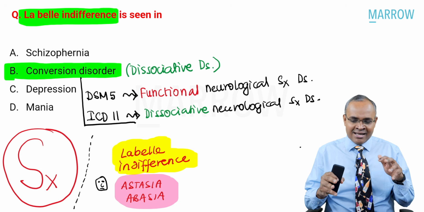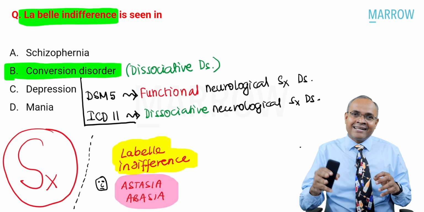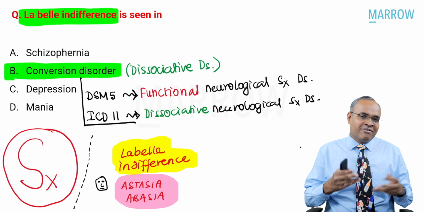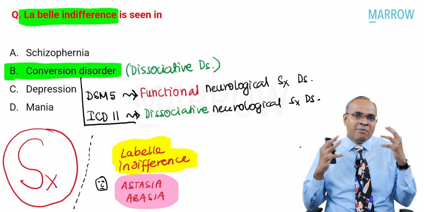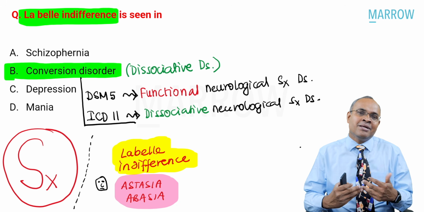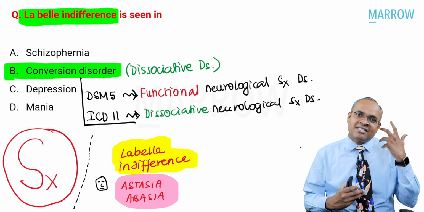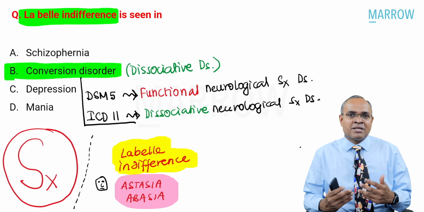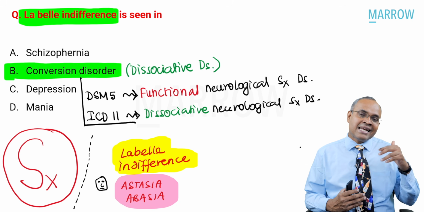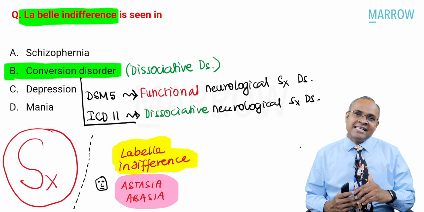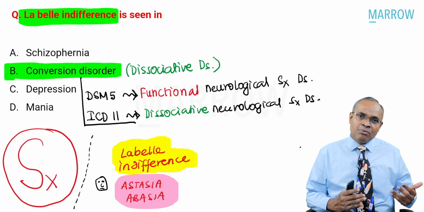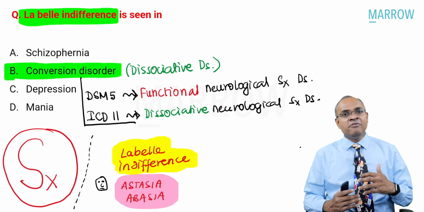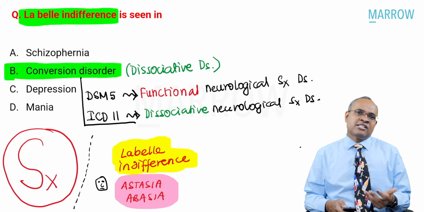They're very wobbly, or they walk on one leg, or hop, or they walk sideways. They have very bizarre gait presentations, and they come in the background of social and psychological stressors. Now, that is how conversion disorder patients can present. Don't forget these two words. La belle indifference and anaesthesia abasia can be seen in conversion disorder, which is nothing but a type of dissociative disorder.